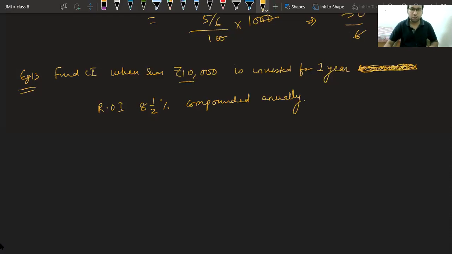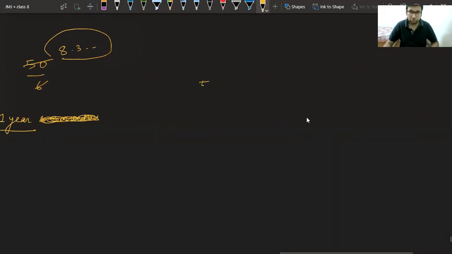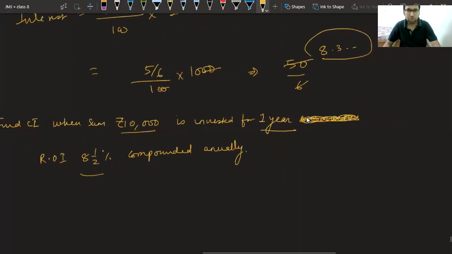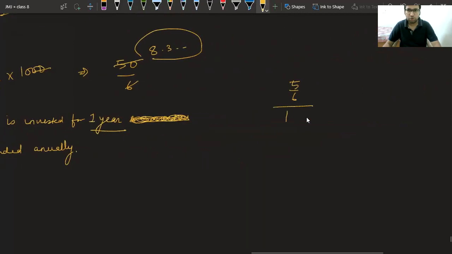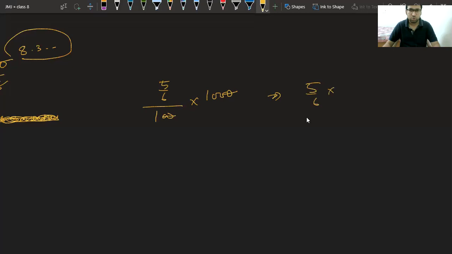You have given rupees 10,000 for 1 year at this rate. Okay, Dev. 5/6, you are asking this thing, na? 5/6 was actually upon 100 into 1000. What I have done is I have cut these two zeros. I got 5/6 into 10. It became 50/6. 6 8s are 48. 2 remainder. 6 3s are 18 and so on. So answer is 8.33. Okay.